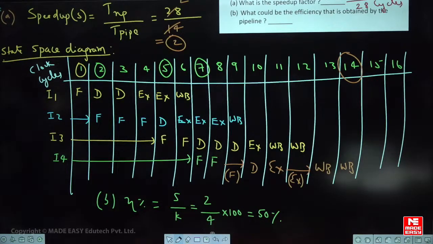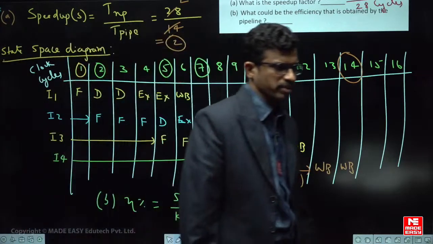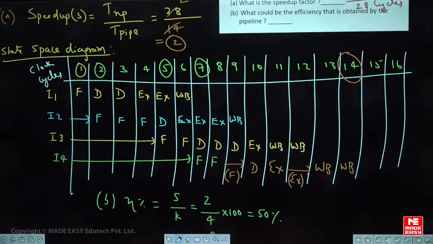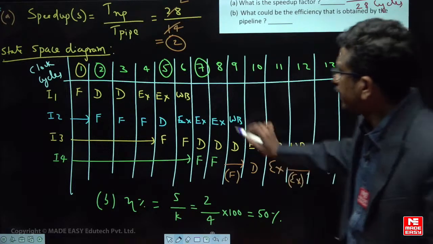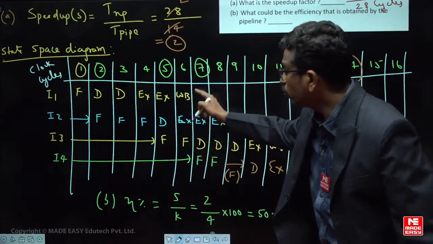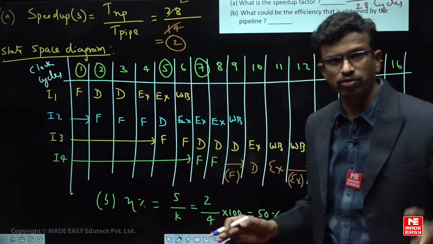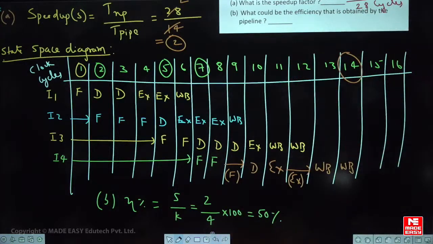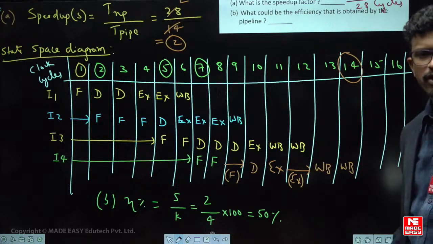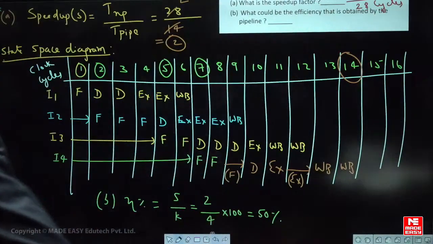So like this you will get questions in the pipelining concept. All of you understood, clear? So the point to note is that in a particular clock cycle no two instructions can be present in the same stage, you have to check that. Is it understood? That is the more important point, right? Fine. So like this we can understand different types of questions, okay. These are the important topics you need to follow for the exam.